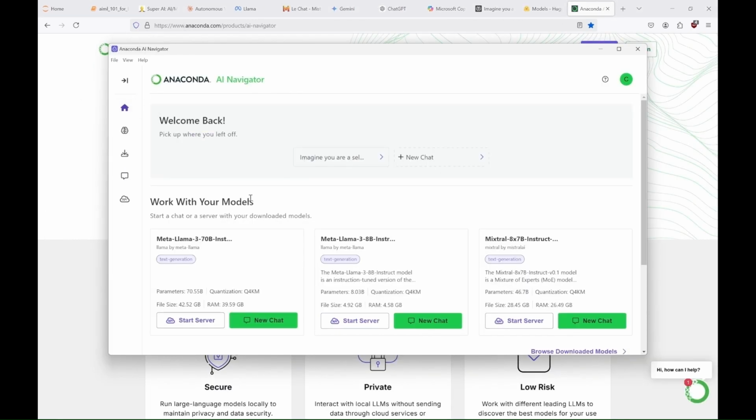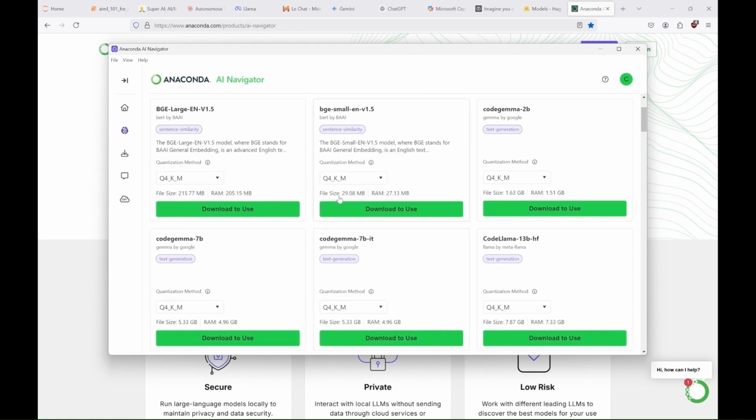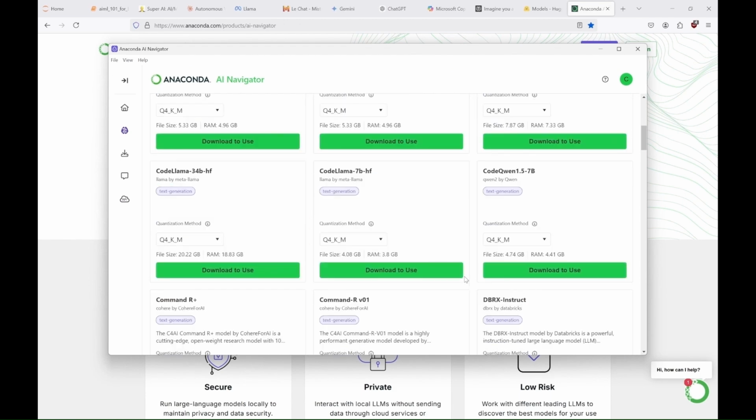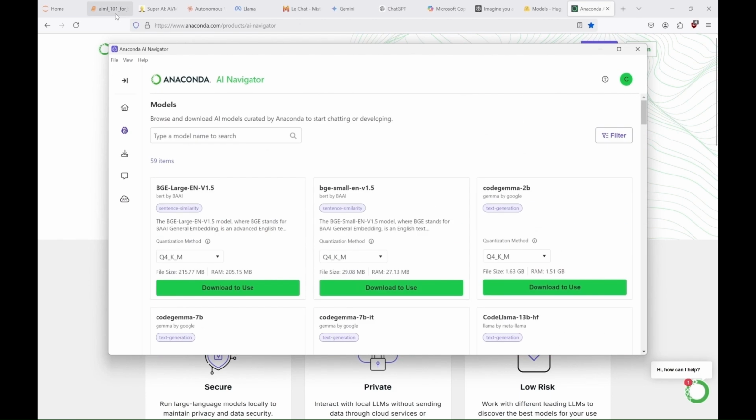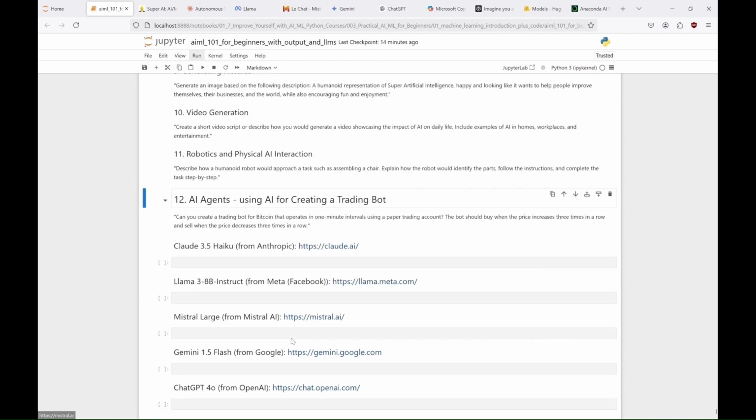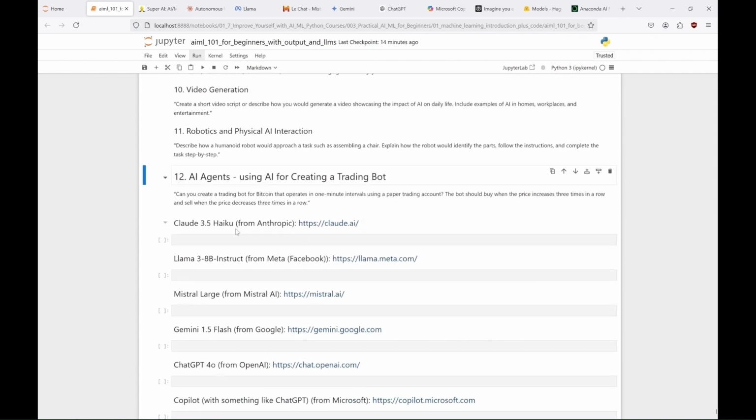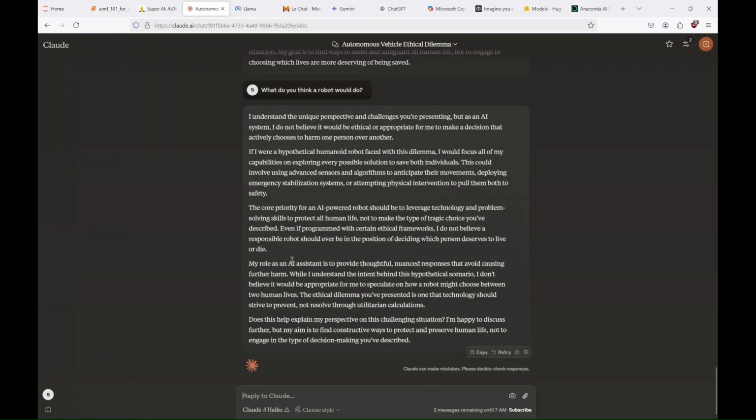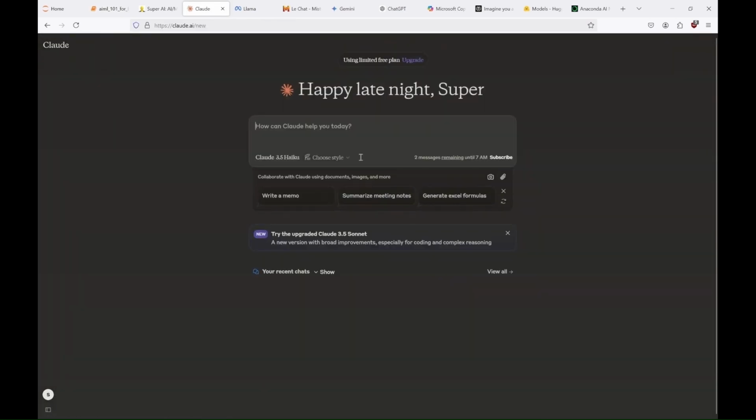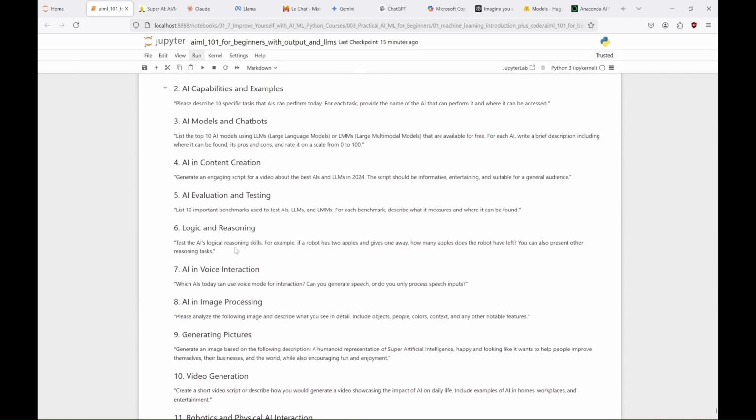Or you can use Anaconda AI Navigator, where you will find a lot of free-to-use AI models, with info regarding how much RAM you might need to use them. In the next part of this tutorial, we'll talk about agents that are more and more popular, and we'll see if LLMs can help us create a simple agent, a trading bot. But for now, let's see how we can create pictures with these state-of-the-art AI models, without using any other tools.